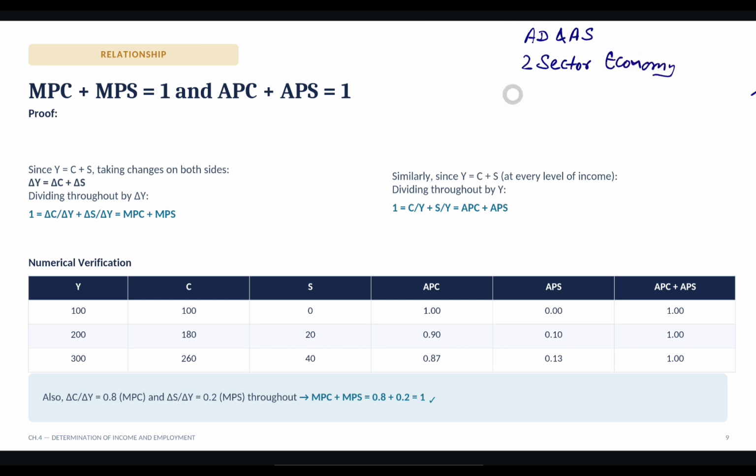Next topic which we have covered is consumption function, that is APC and MPC, and next one is saving function, that is APS and MPS. We have also covered relationship between consumption function, that is MPC plus MPS is equals to 1 and APC plus APS is also equals to 1.